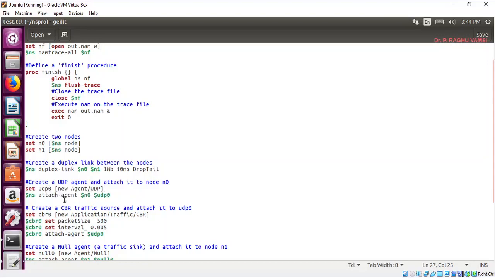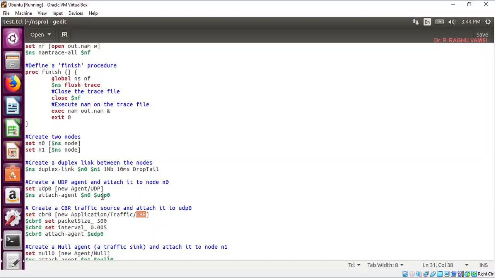This UDP agent is at the transport layer, but at the application layer, constant bit rate is used. Application/Traffic/CBR is used, and the CBR packet size is set to 500 bytes, and the CBR traffic interval is set to 0.005 seconds, and this CBR is attached to the UDP. Please remember, UDP is attached to the node and traffic will be attached to the UDP.